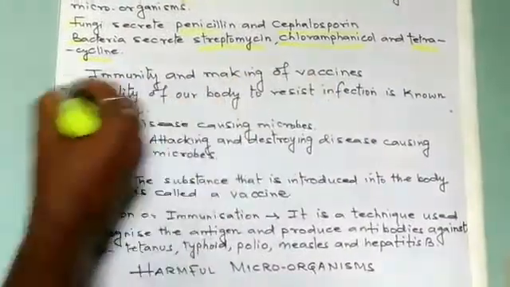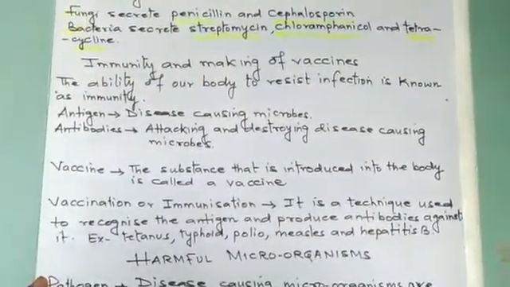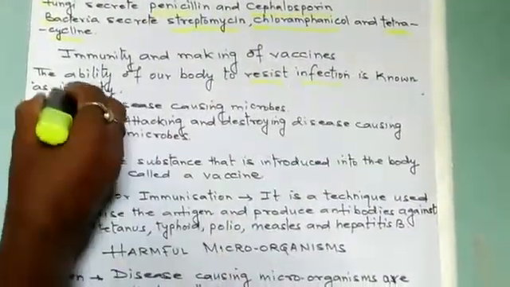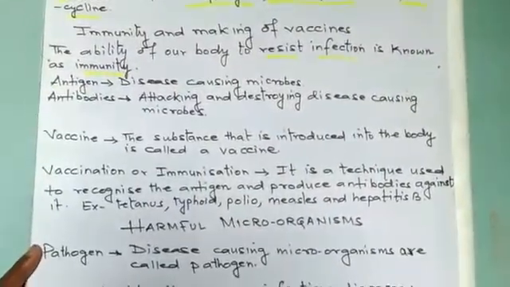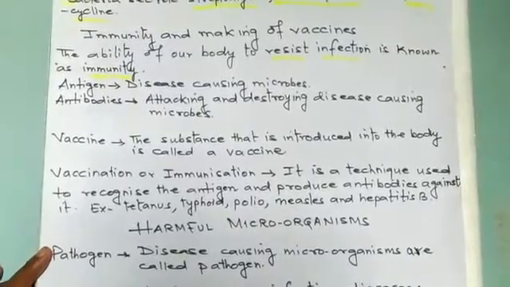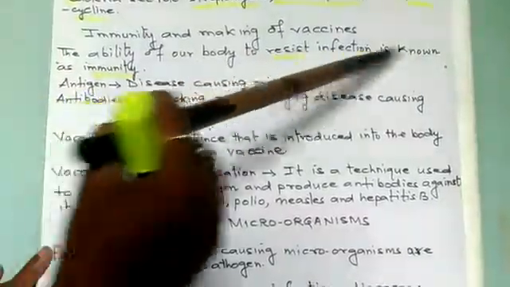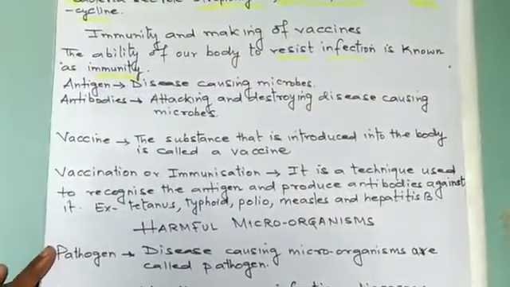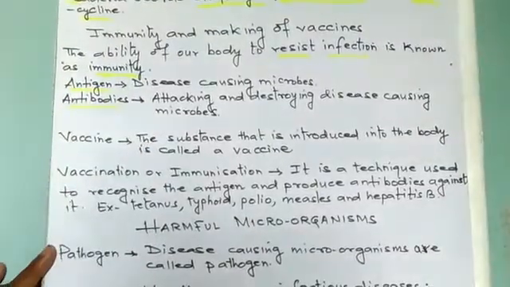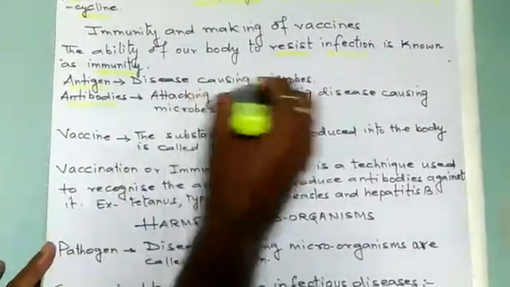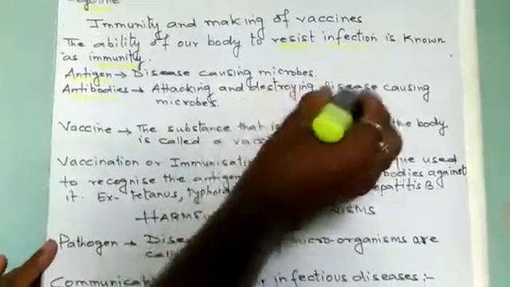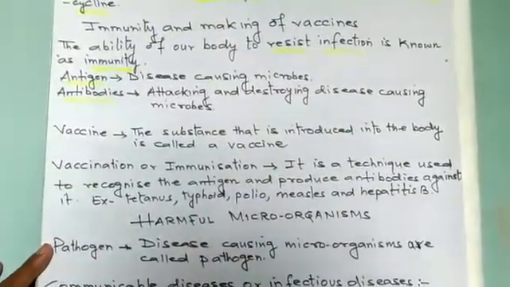Now immunity and making vaccines. The ability of our body to resist infection is known as immunity. When we are talking about immunity, there are antigens and antibodies. Antigens are disease causing microbes, and antibodies attack and destroy the disease causing microbes.